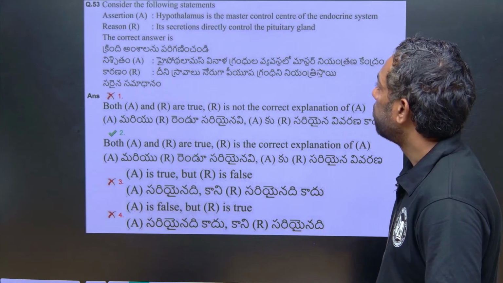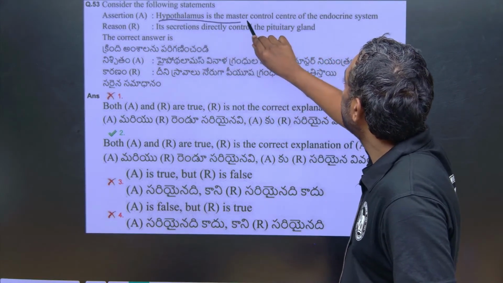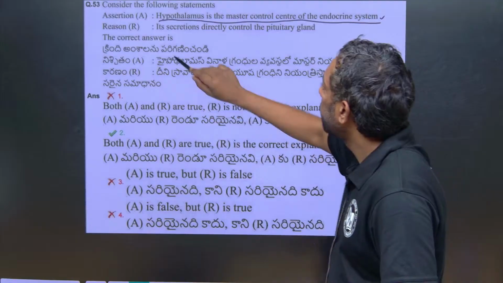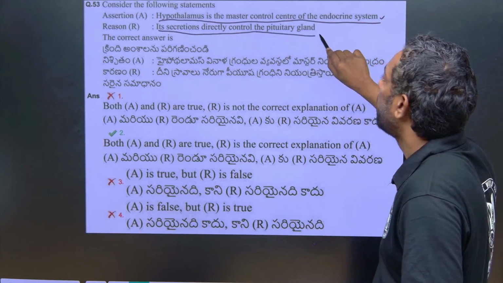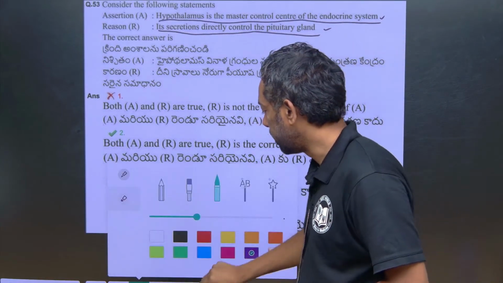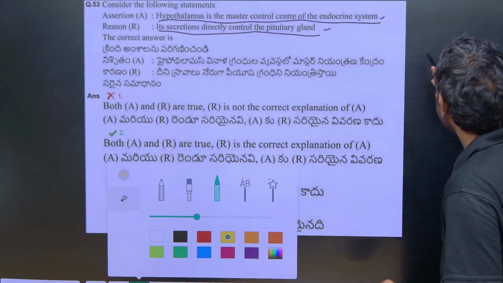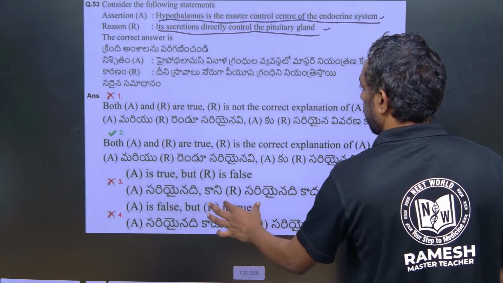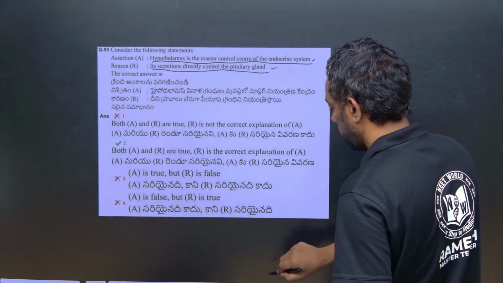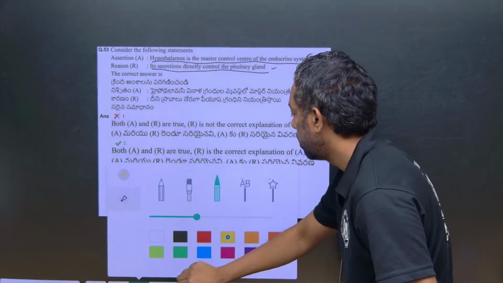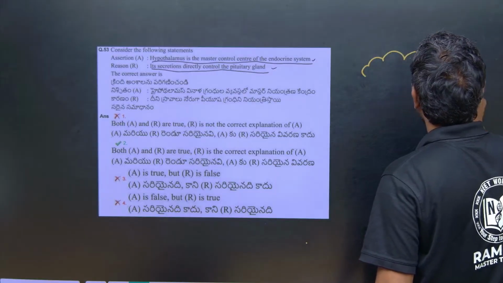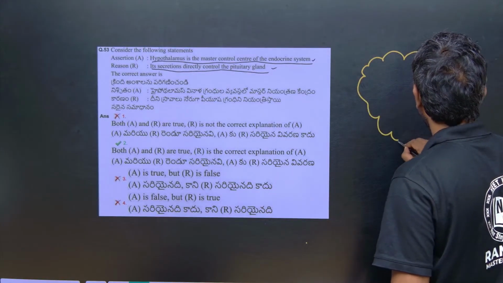Consider the following statements. Statement 1: the hypothalamus is the master control center of the endocrine system. Statement 2: its secretions directly control the pituitary gland. What is the answer? Just look into this. This is the cerebrum.